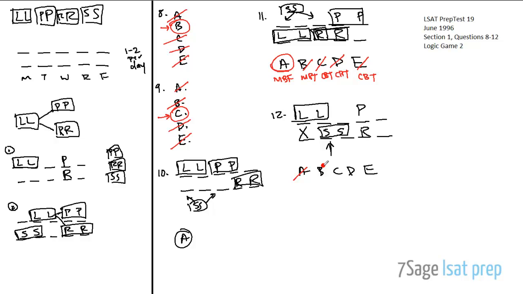How about B? The workshop on rehearsals is the only workshop in session on Wednesday. No, we know that S, staging, has to be on Wednesday, right? So rehearsals could definitely go on a Wednesday, sure, why not? But it's not going to be the only one. How about C? The workshop on staging is the only workshop in session on Wednesday. That could work, right? Because if you leave this one blank as well, then production goes here, rehearsal goes here, and you're good to go. So answer choice C looks pretty good.